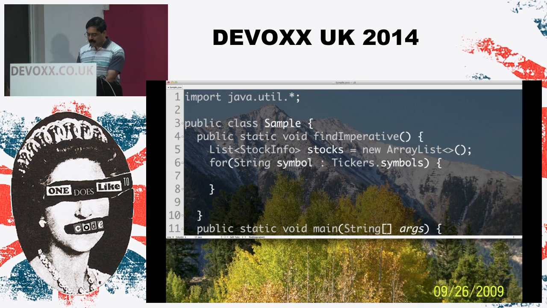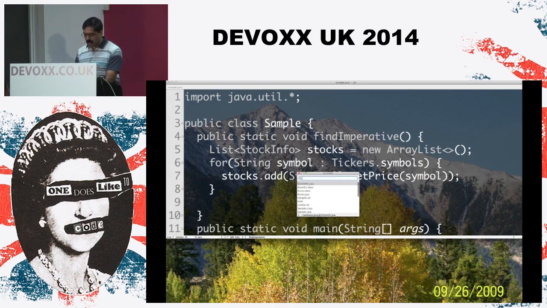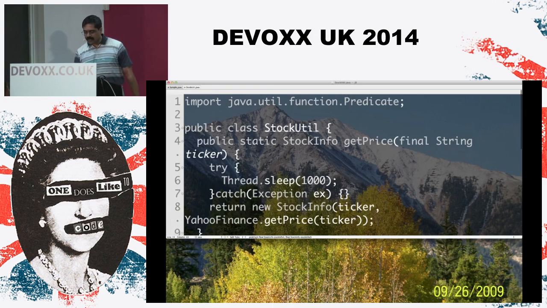So within this function, what am I going to do? All I'm going to do here is say stocks.add, and I'm going to call StockUtil.getPrice for the symbol itself. So what in the world is this StockUtil? Let's take a look at the StockUtil for a second. Here is the getPrice method.